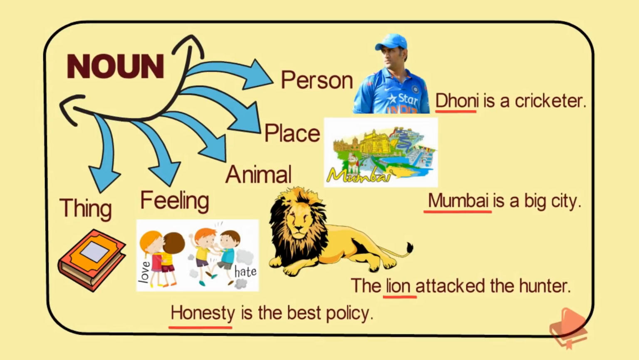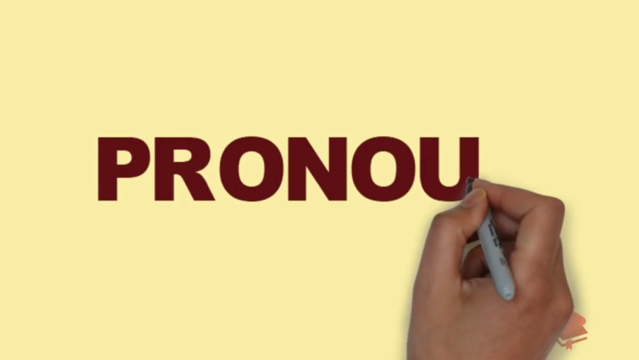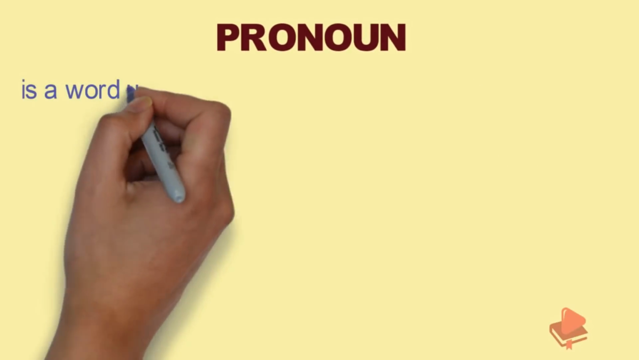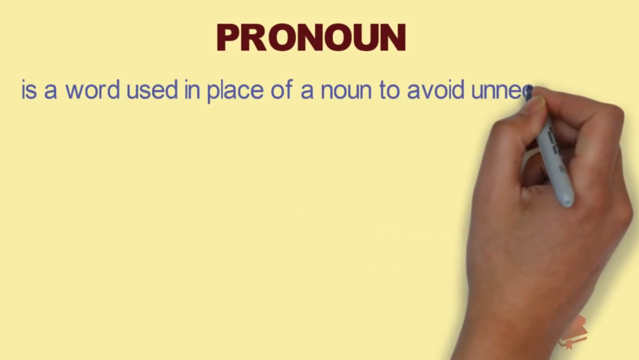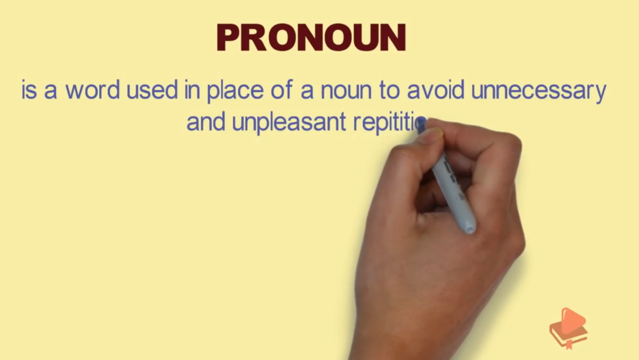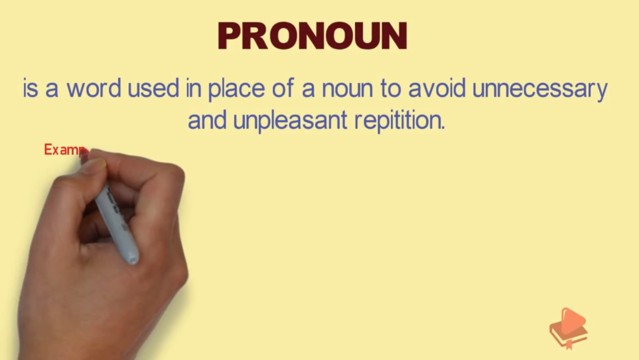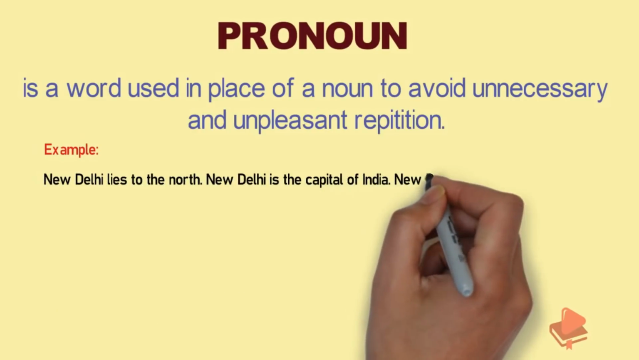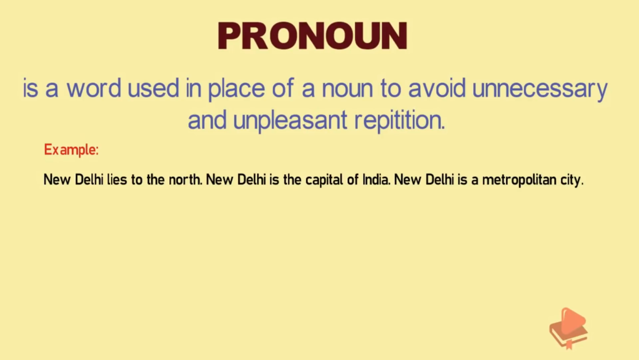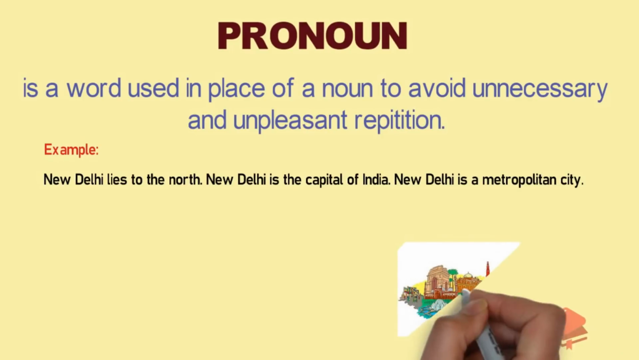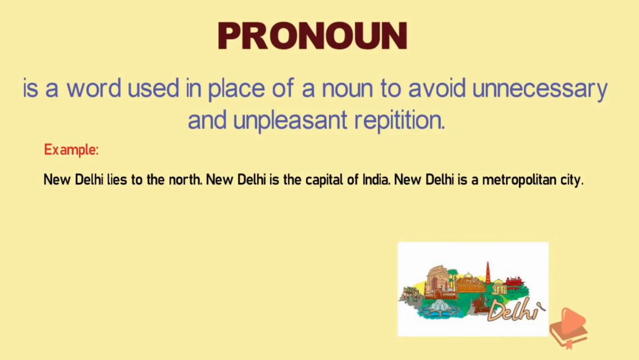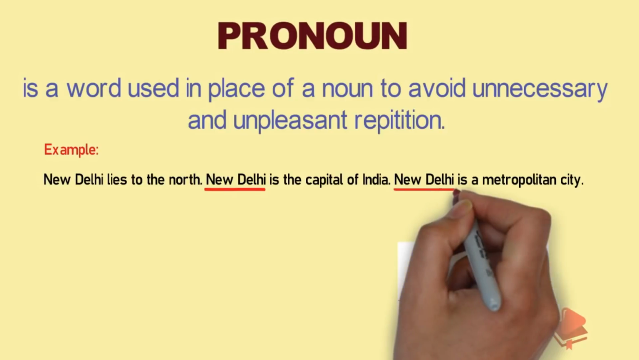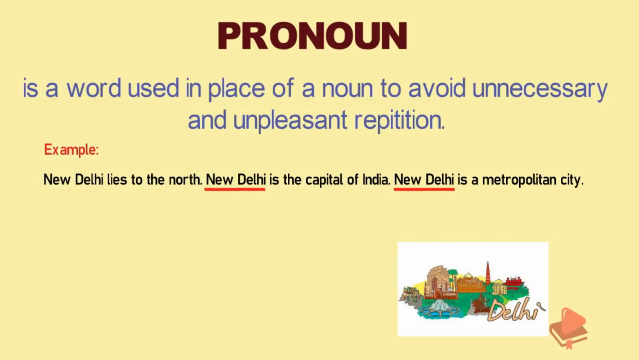The next part of speech is pronoun. A pronoun is a word used in place of a noun to avoid unnecessary and unpleasant repetition. For example, New Delhi lies to the north. New Delhi is the capital of India. New Delhi is a metropolitan city. Of course, that sounds very odd. Can you tell me what the problem is? Well, the problem is New Delhi is repeated again and again, and that is why it is very unnatural.